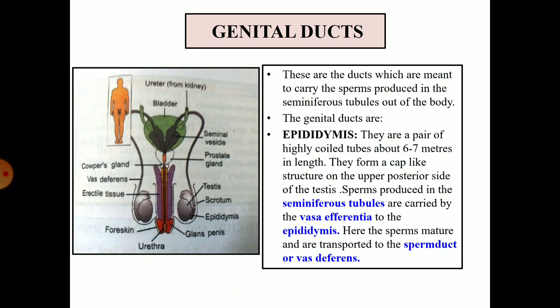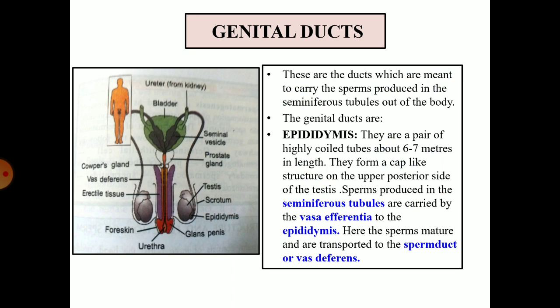Let us now study the genital ducts. These are the ducts that are meant to carry the sperms produced in the seminiferous tubules out of the body. The genital ducts are epididymis. They are a pair of highly coiled tubules or tubes about 6 to 7 meters in length. They form a cap-like structure on the upper posterior side of the testes.